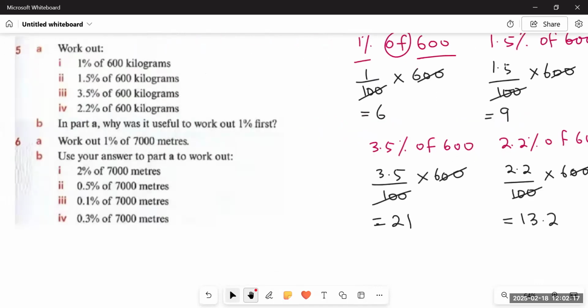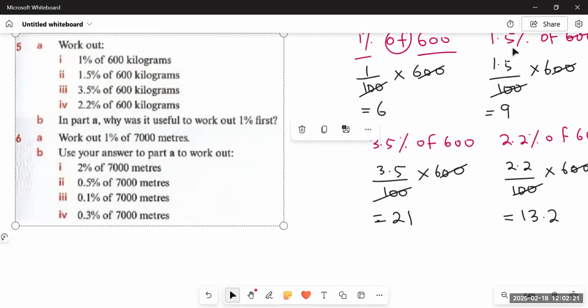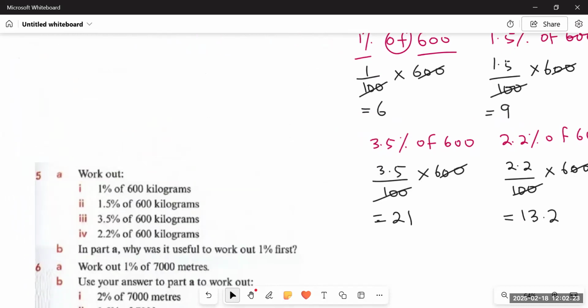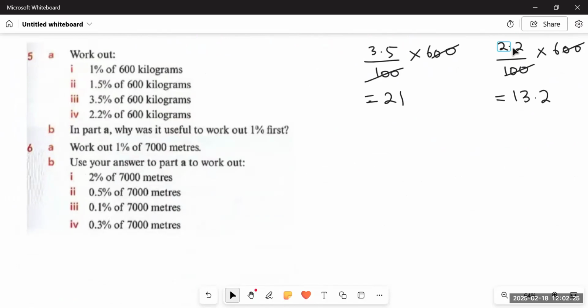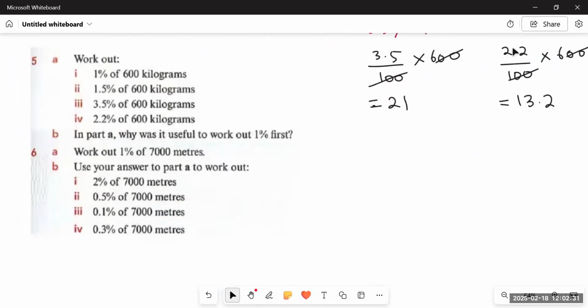Yes. And there is one more thing, students. You can do these questions like this. After finding 1% of something, like in part 1, it was 6, what we have to do is multiply 6 directly with 1.5, with 3.5, with 2.2.